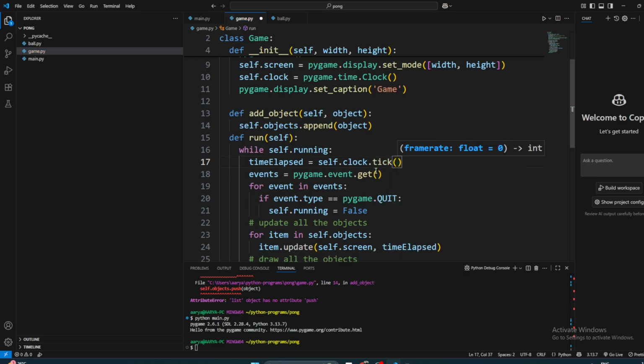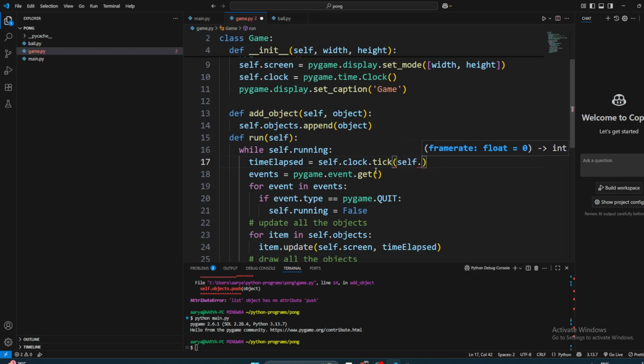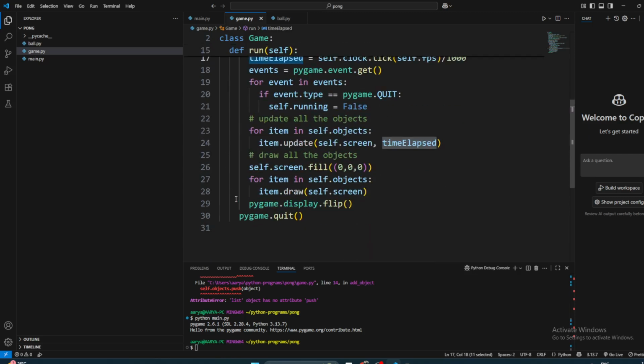So we can get this, but we can also pass the frame rate we want. We basically roughly want the frame rate to be as close as whatever FPS we have, and then we need to divide it by 1000. Divide by 1000. So we will get the time elapsed, and we have time elapsed now.